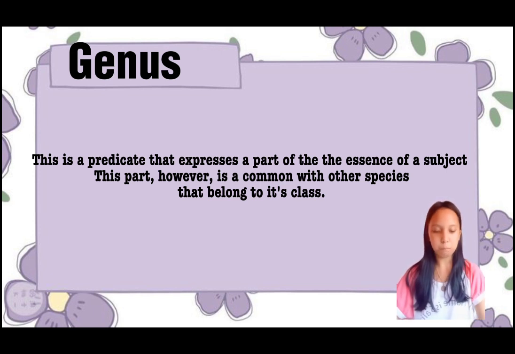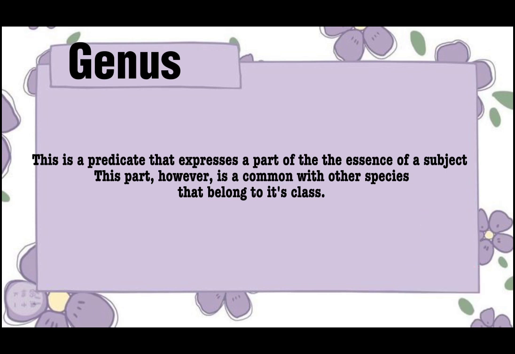For example, acacia has leaves, trunks, and branches. The predicate terms leaves, trunks, and branches express only some parts of the essence of acacia, those parts which the acacia shares in common with other trees. Another example, man is an animal. The predicate term animal expresses the part of man which man shares with the brutes.